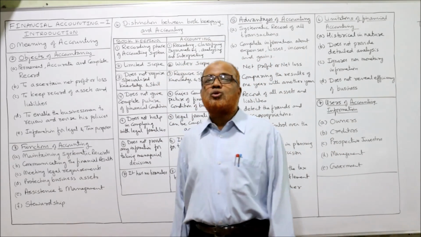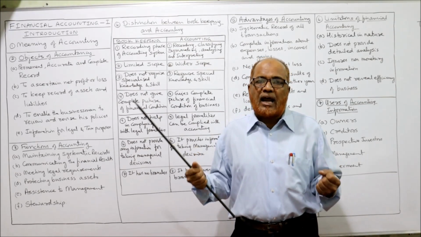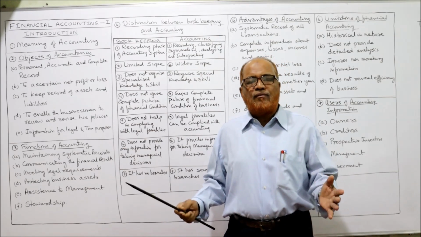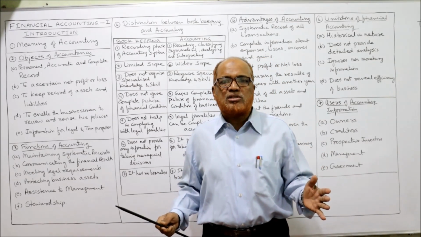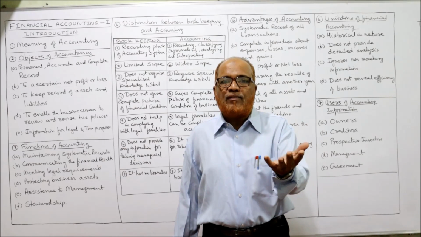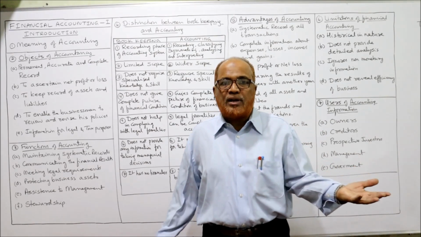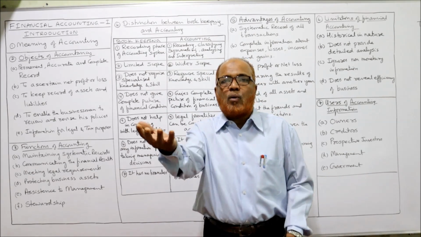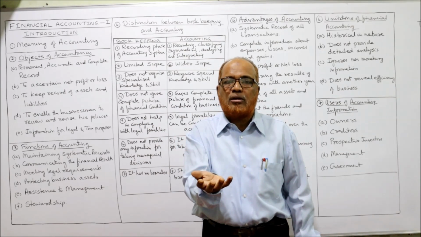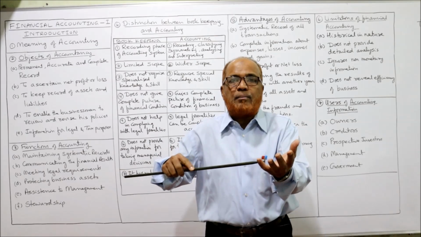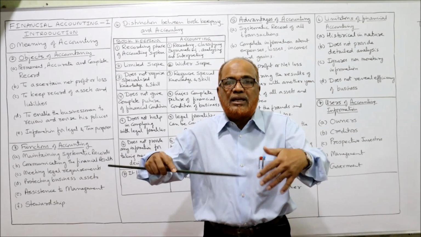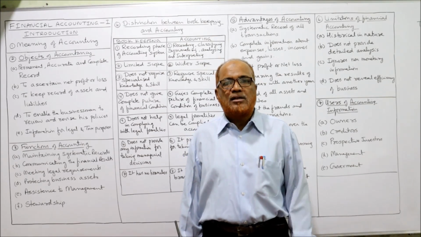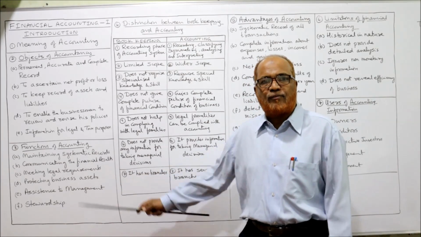Next one, assistance to management. Management are the drivers of the business. The business decisions are taken by the management. So every day management has to take a number of decisions, and for taking the decisions, information is required. Without information, no decision can be taken. So financial accounting will help the management by providing the accounting information. Management will use the information provided by accounting to take the decisions of planning, controlling, coordinating, organizing. So these functions of management can be performed with the help of accounting.